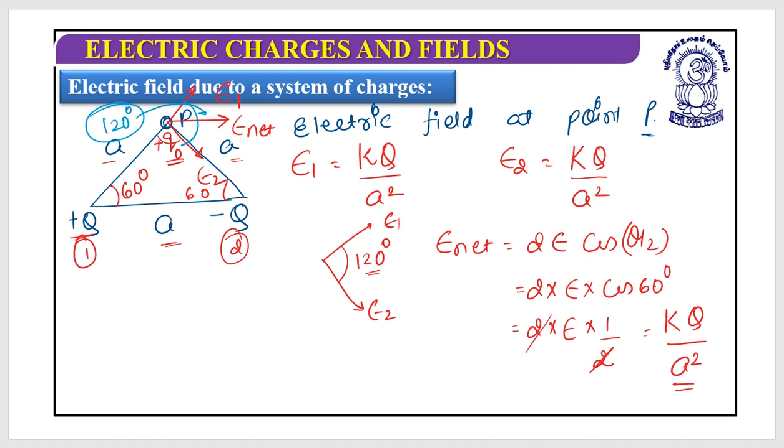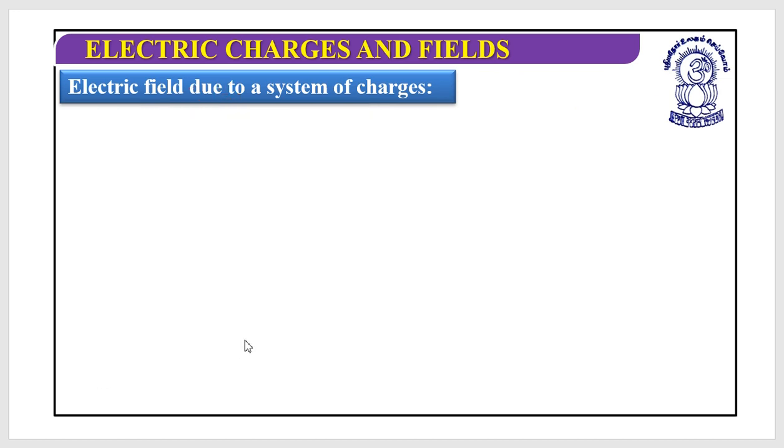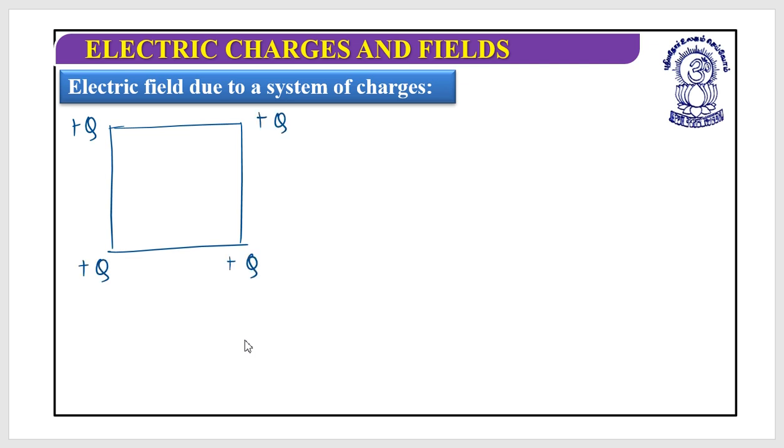Yes, very easy. So let's move to the next numerical. Suppose you have been given charges plus q, plus q, plus q, plus q. These four charges are there, and the sides are 2a by 2a. You need to find out the electric field at the center point, at point P.